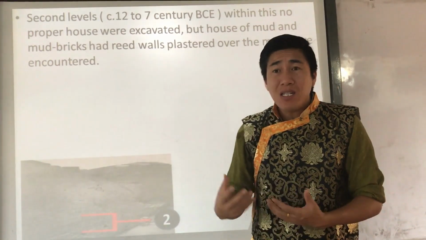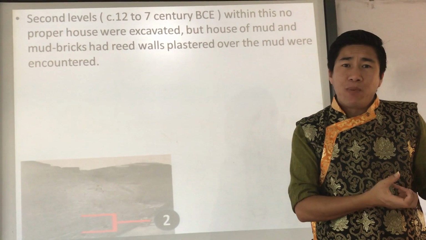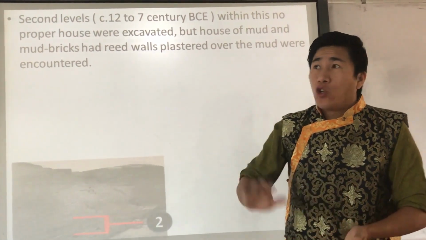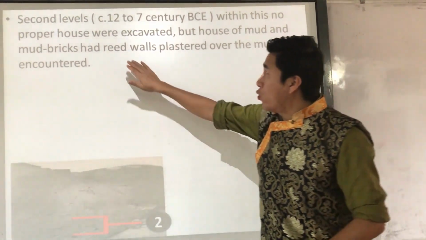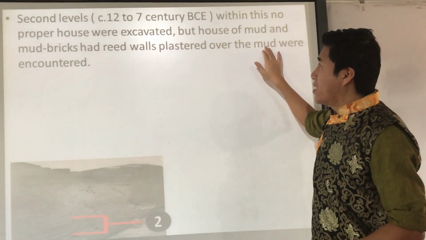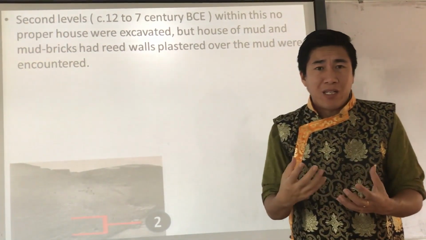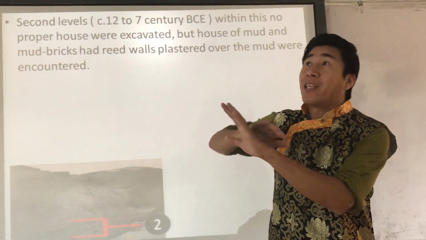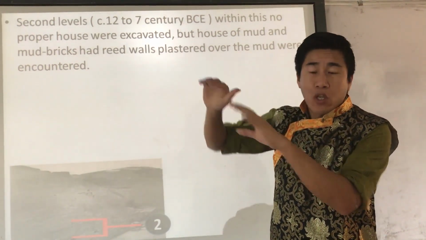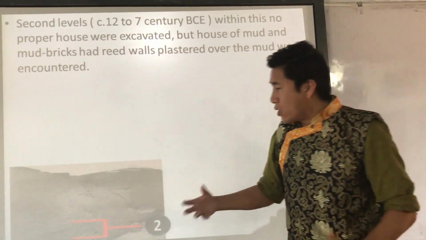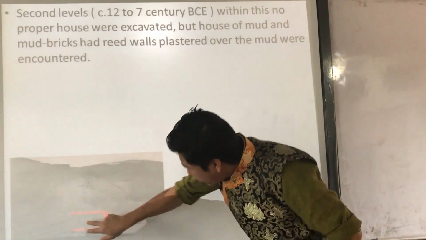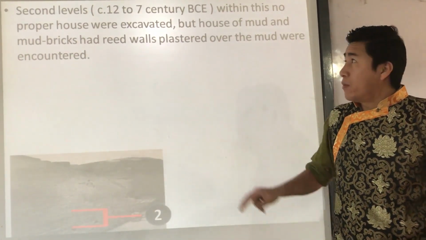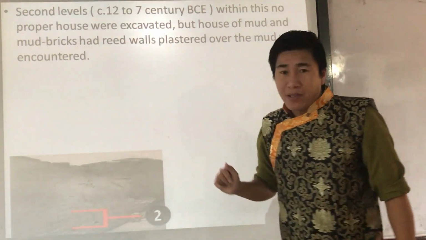He also encountered a house made of mud brick, and a reed wall plastered over with mud. Reed means a kind of grass on which they plaster the mud and then make a wall of the house. So he found that kind of house in the second occupation level, between the 12th and 7th century.